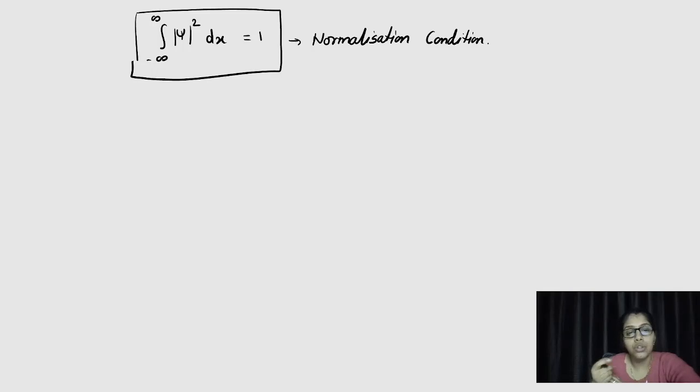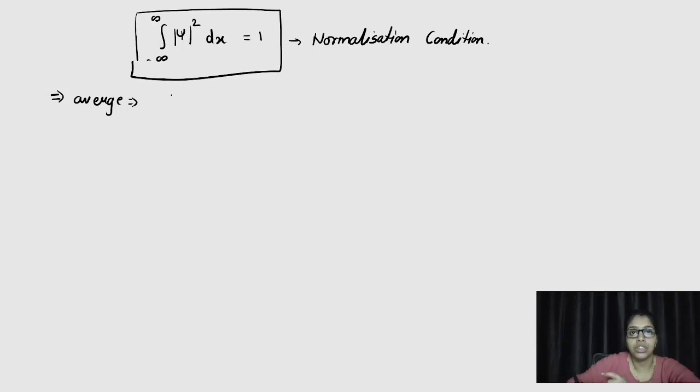So if we take a number of values, find the probability and take an average, that will give us the average position of a particle. This can be done mathematically using the wave function.